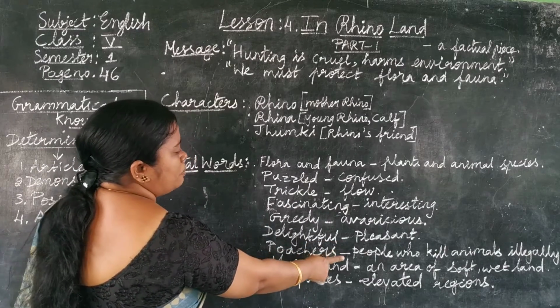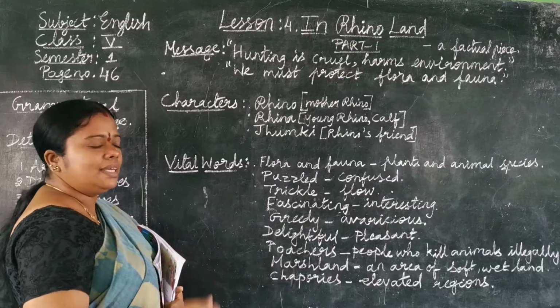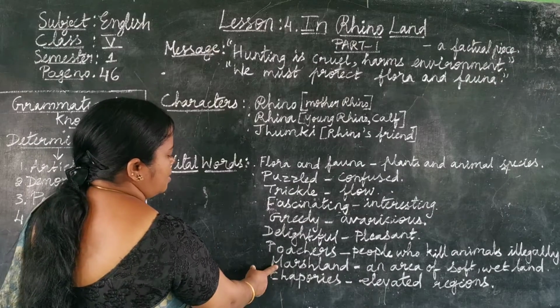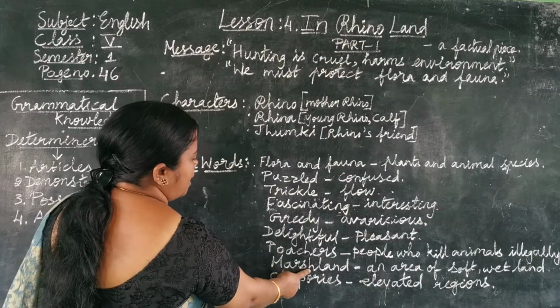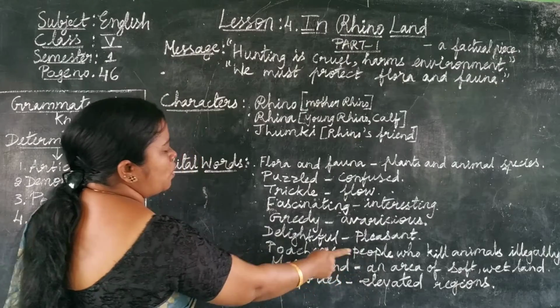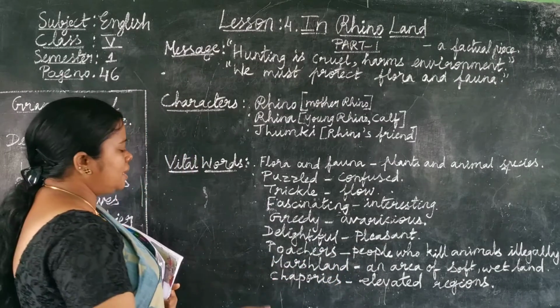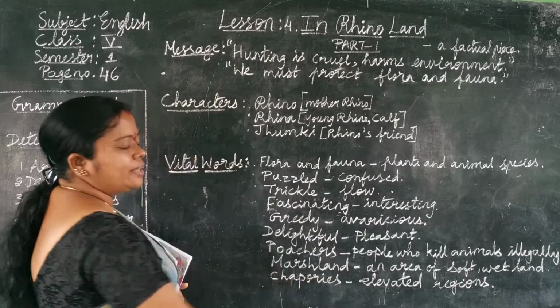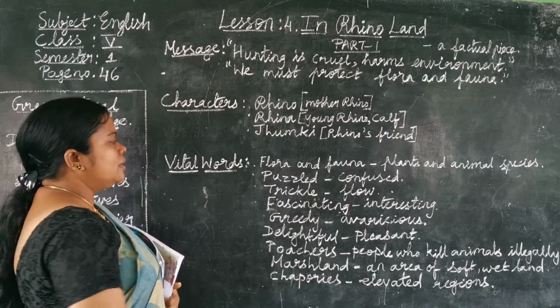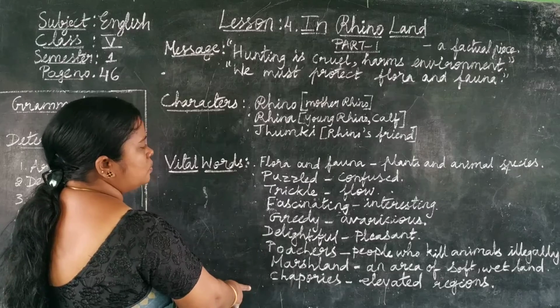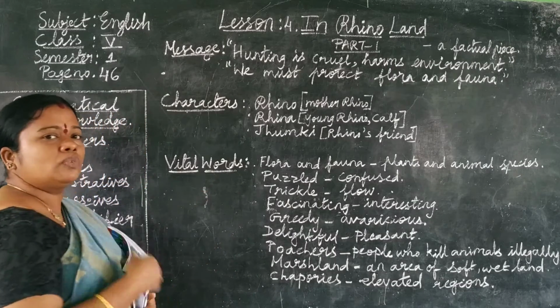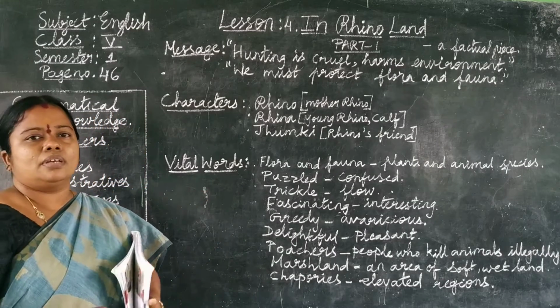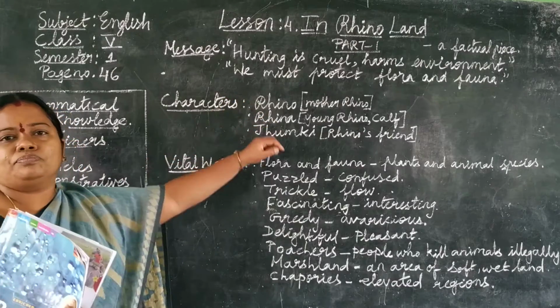Poachers means people who kill animals illegally in a forest. Marshland, an area of soft, wet land. Chaporis means elevated regions. Okay, these are the vital words which we find while reading the lesson in part 1.